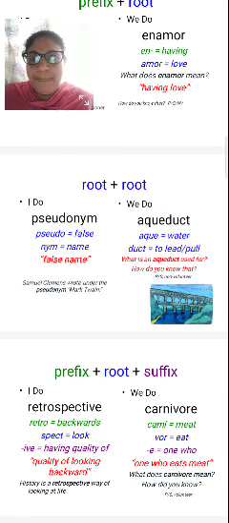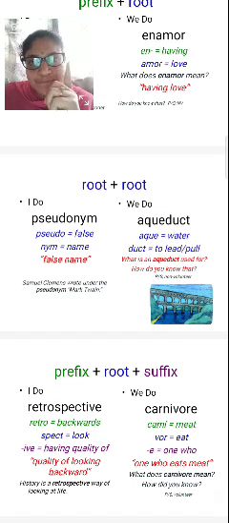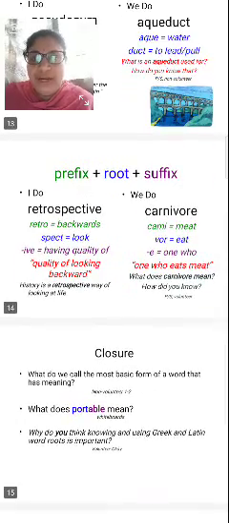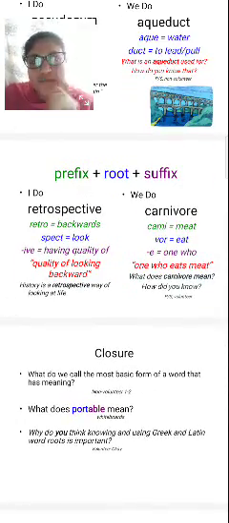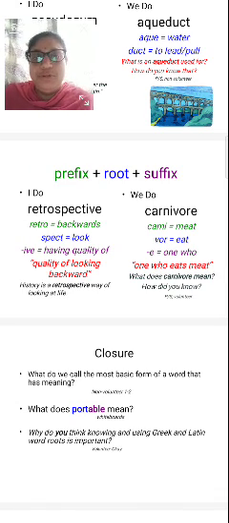But three in one word: prefixes, root, and suffixes. Now we are going to see that. Prefixes plus root plus suffixes, three in one word. Retrospective.